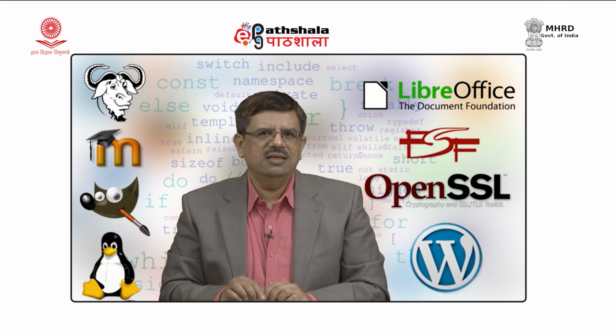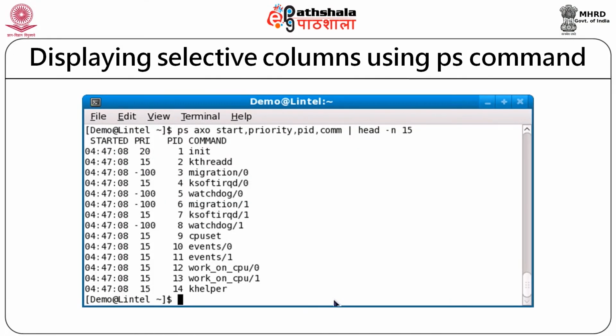So, in this screen you can see I am providing ps and the options are AXO. I am providing the column names like when the process started, what is its priority, what is the process ID and what is the command. You can see I am listing just 15 processes, I am not interested in viewing all the processes. Now, I am specifying the start time, the priority of a process, the process ID and the command, that is the program that has created the process.